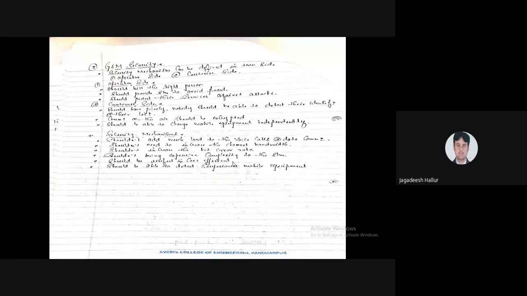When you purchase a mobile, if all the benefits are there and it is cost effective, we can easily purchase that particular SIM or mobile. The security mechanism should also be able to detect suspicious mobile equipment in the network.